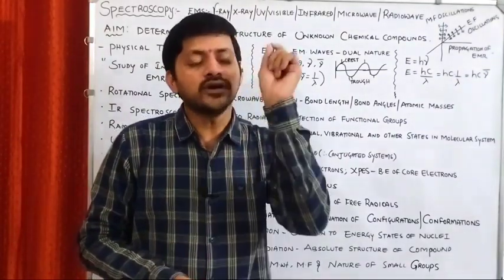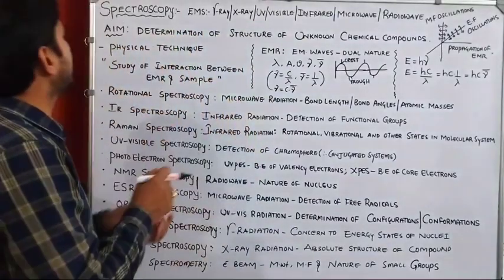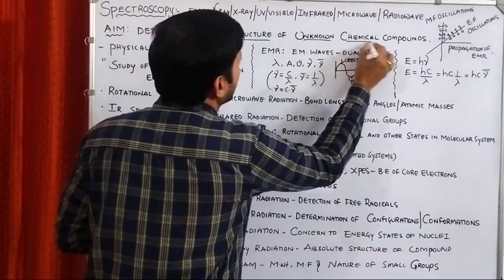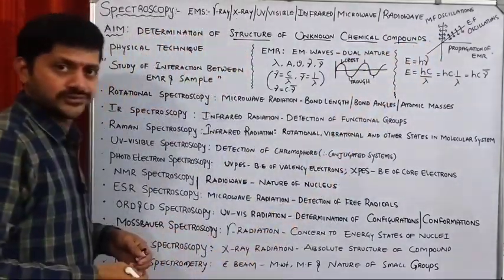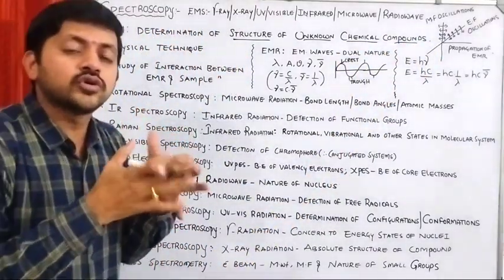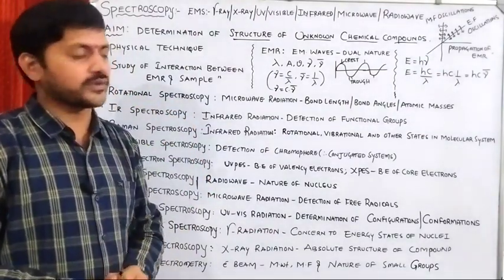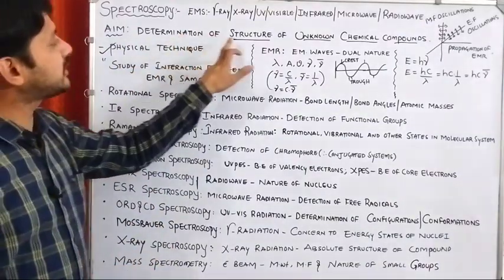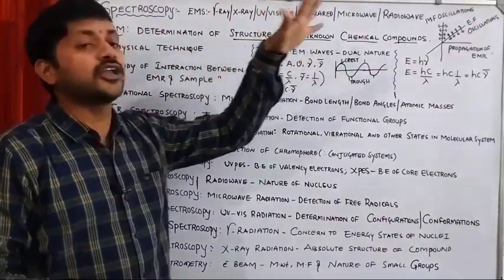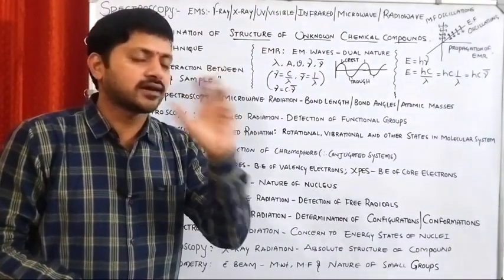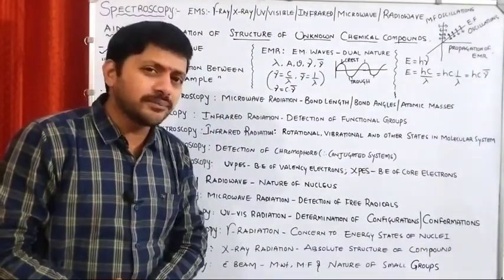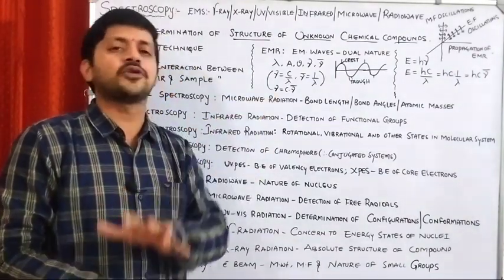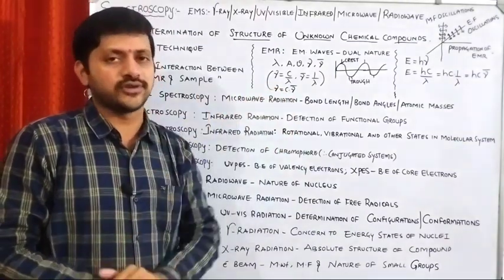That is the use of the physical technique. So spectroscopy is a physical technique which is useful for the determination of the structure of unknown chemical compounds. This is the main aim of spectroscopy. The structure of the compound is very important, and that's why spectroscopy plays a very important role in structural elucidation.